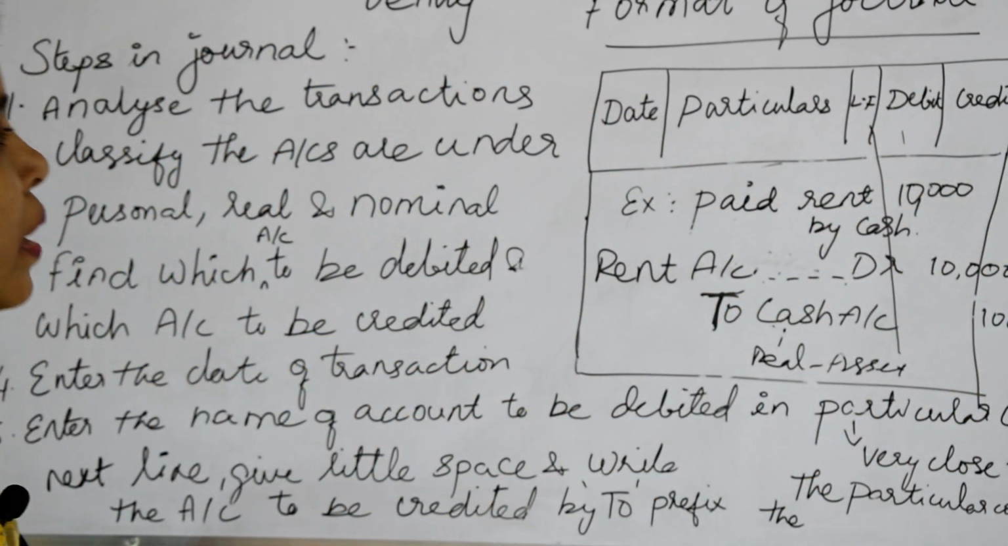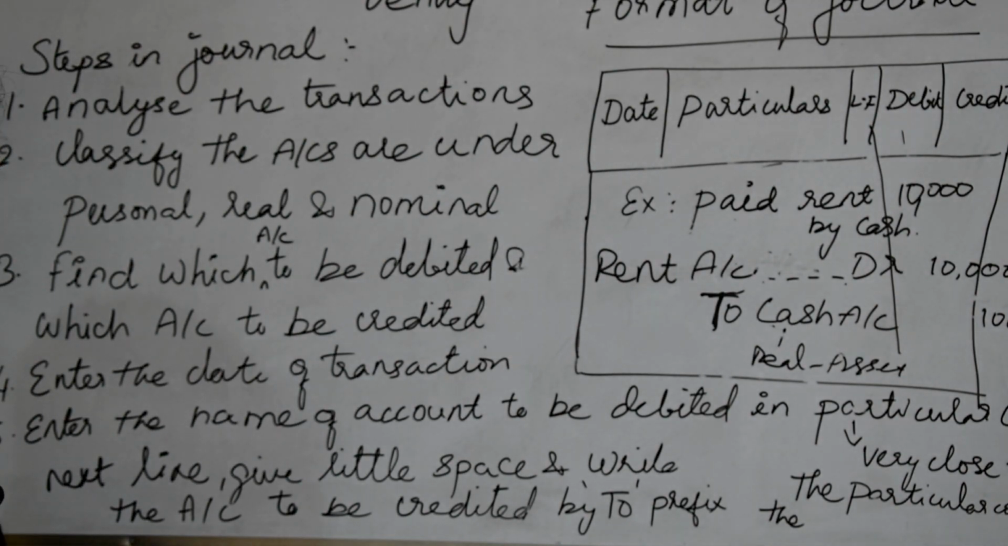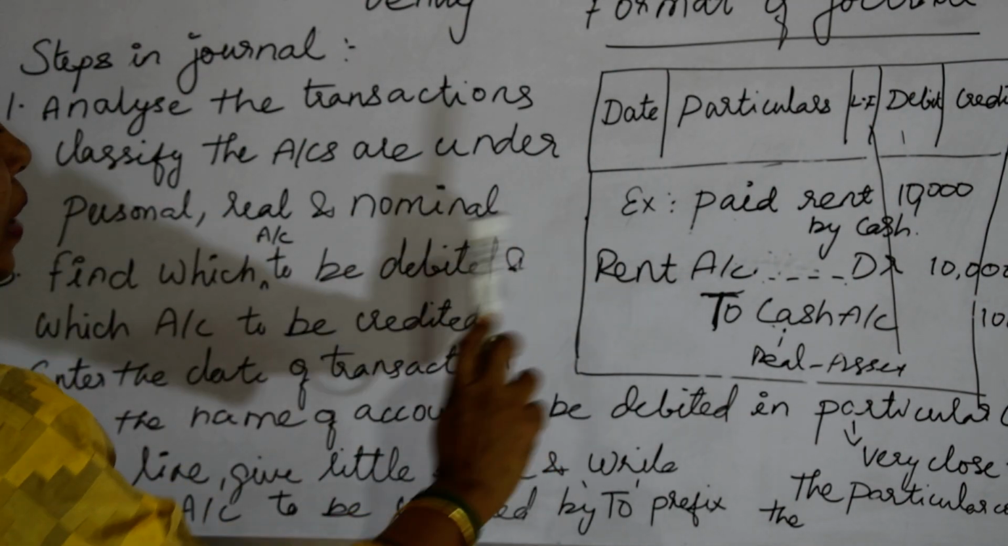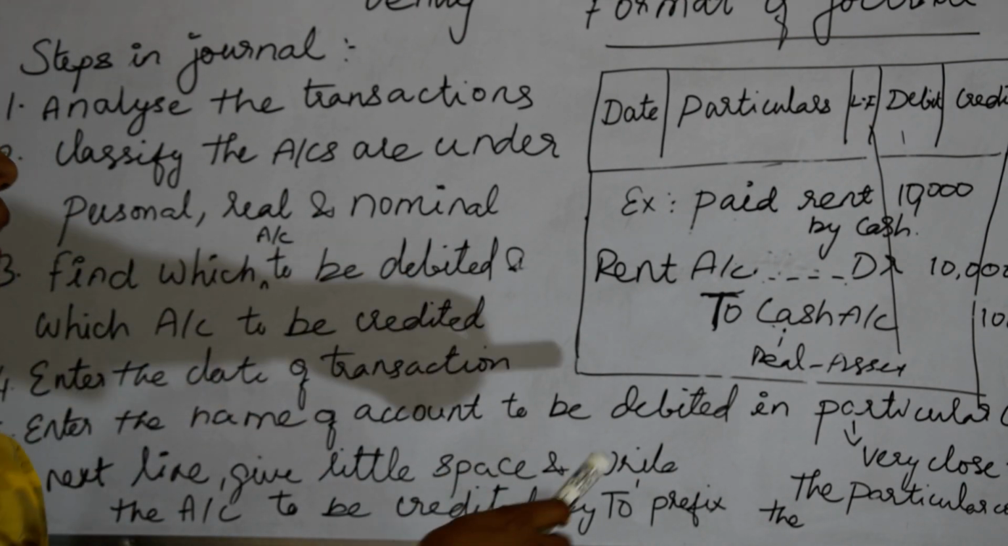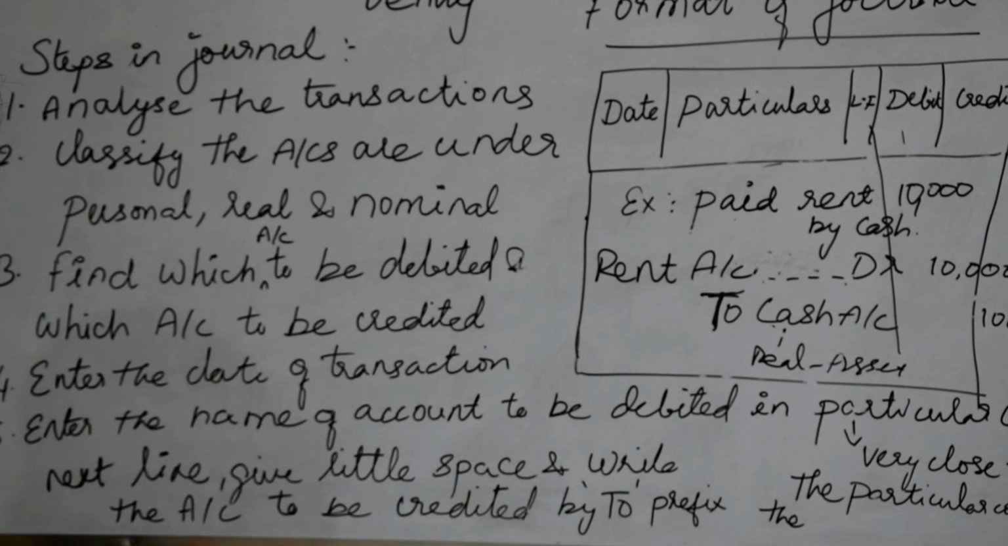I think you would have understood how to post one transaction. This is the sample transaction I have given here. You will be able to do other things also. If you understood this one clearly, you can do all the other things very easily. Okay, now I will recap the things.